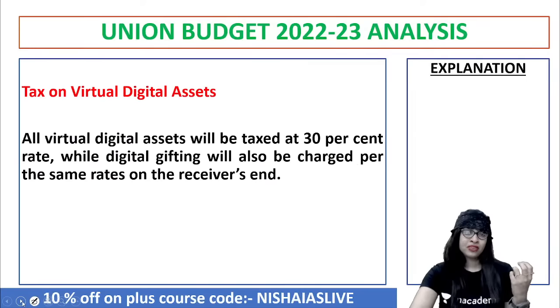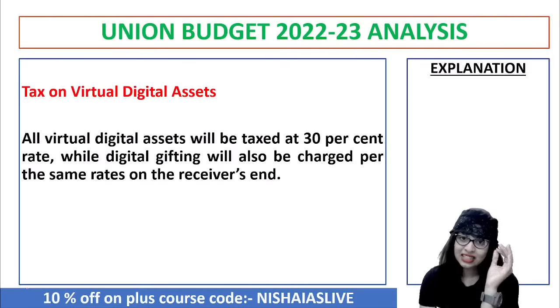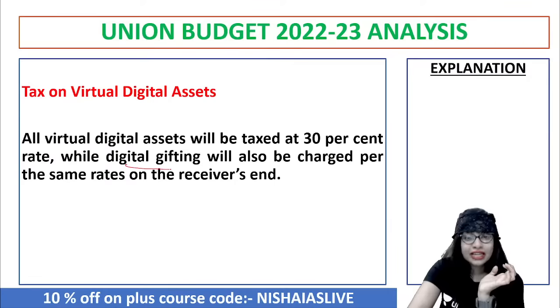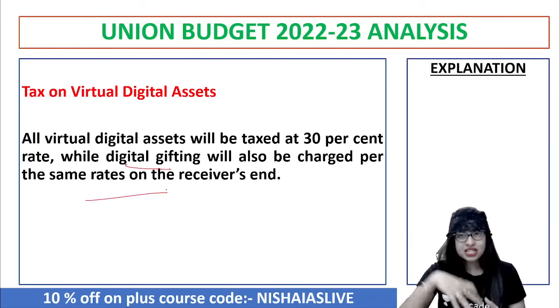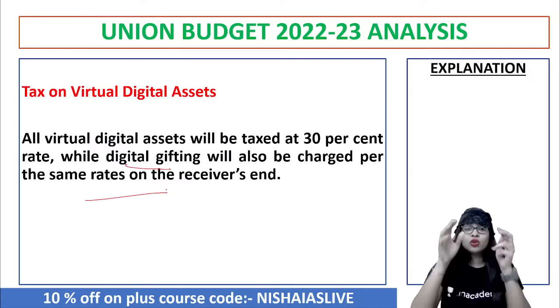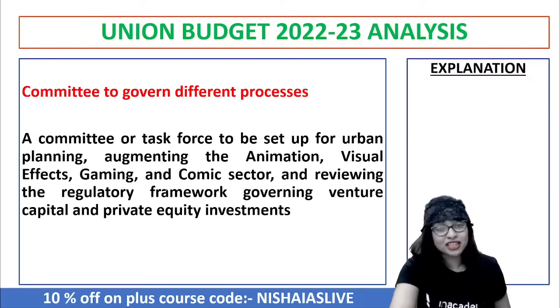Now comes the taxation perspective. The tax on virtual or online digital assets, they said, will be taxed at the rate of 30%. It is too high. While digital gifting will also be charged. Can you believe this, guys? Digital assets you're taxing, and now digital gifting is also taxed. They'll be charged at the same rate on the receiver's end. Whatever the receiver is getting, based on that, they'll be charged. So now even tax is not going to leave people hereafter on the digital perspective also. That is also another important point to be understood.